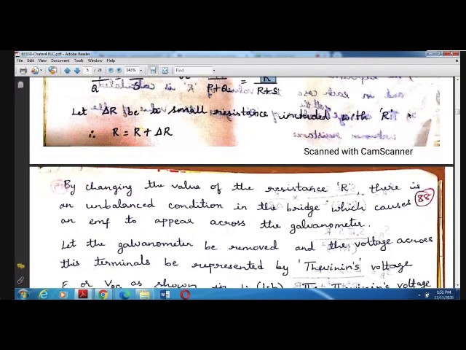The potential difference between B and D is not 0. There appears some EMF in the circuit, and due to the EMF, the current will flow through the galvanometer. So that is what is mentioned here.